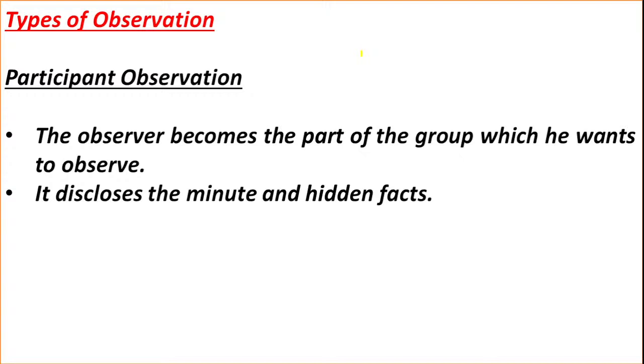Here the observer is also becoming part of the group. I will talk with the child and observe the behavior. I will play with the child and observe the behavior. In this way, the observer also becomes part of the observation.